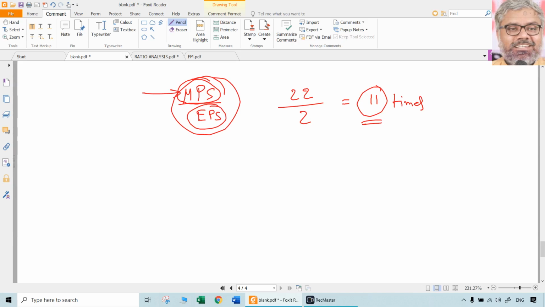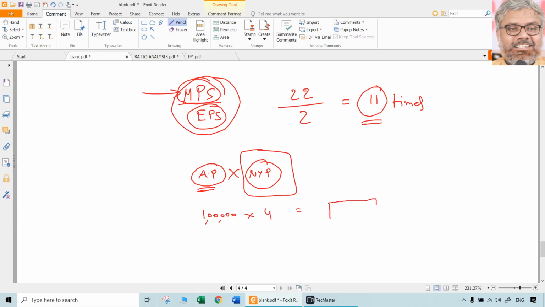If you just recollect goodwill computations, normally in accounting, particularly partnership accounting, goodwill is computed by taking a number of years purchase, right? Number of years purchase of normal profits or super profits. Let us take normal profits or average profits. So what is this number of years purchase? In other words, let us say the average profits of a firm are 1 lakh, and somebody who is coming into the firm is agreeing to pay 4 years of that as goodwill.